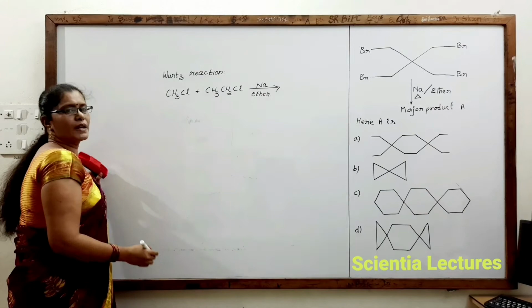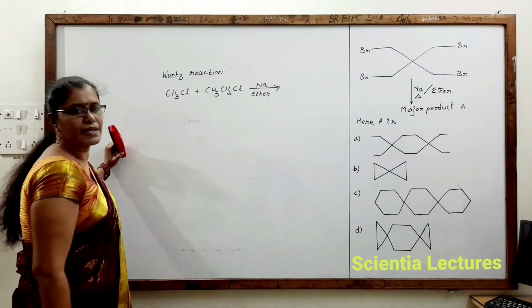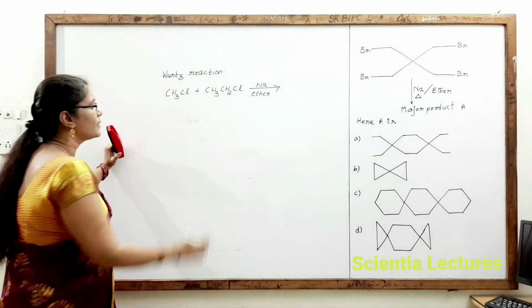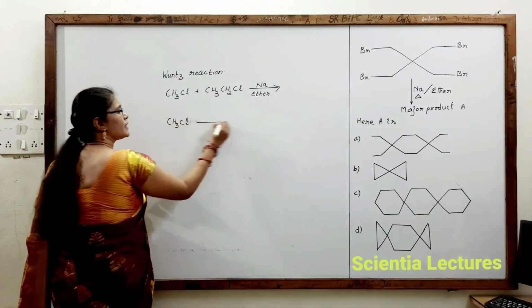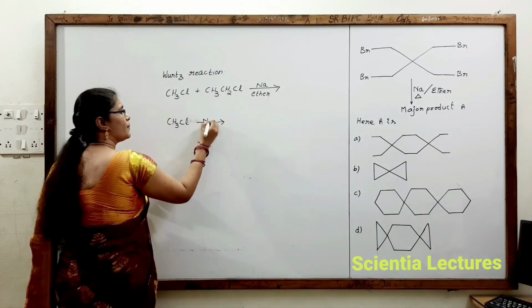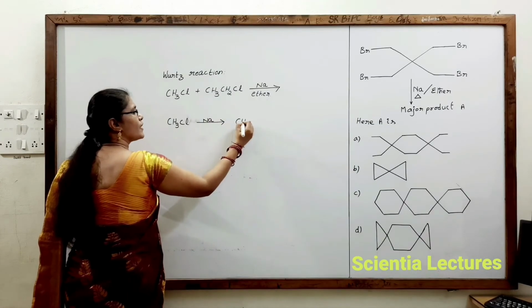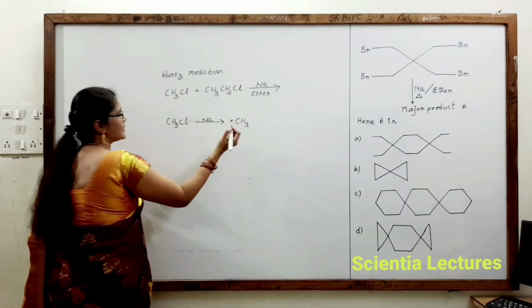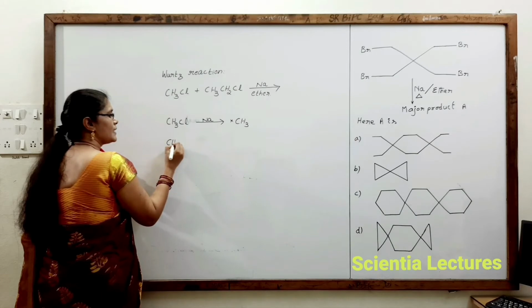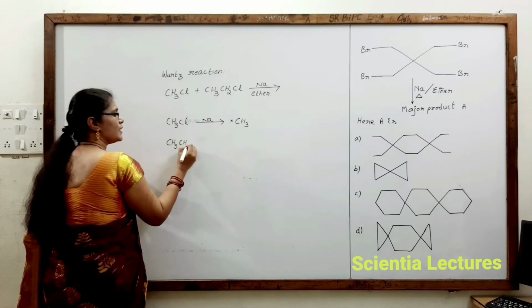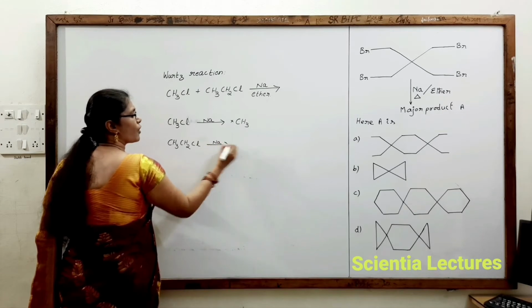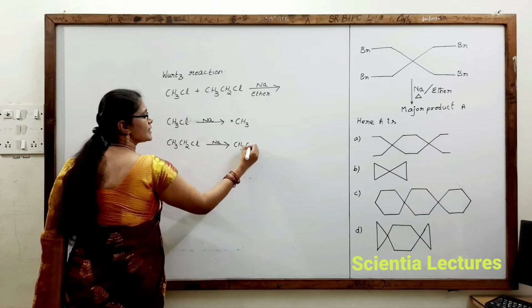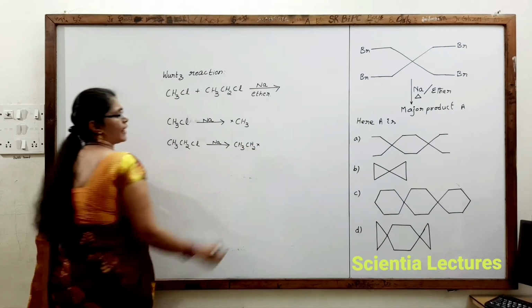What is formed is the question asked. Now how to check this? We already know from the mechanism that CH3Cl in the presence of sodium leads to the formation of CH3 free radical plus NaCl. Similarly, CH3CH2Cl in the presence of sodium leads to the formation of CH3CH2 free radical.